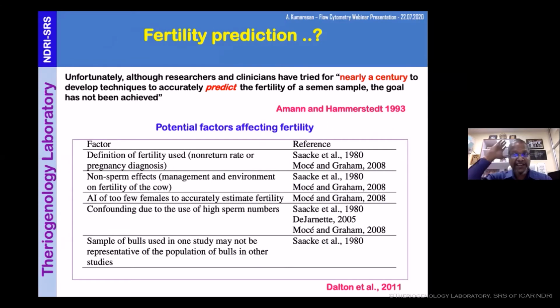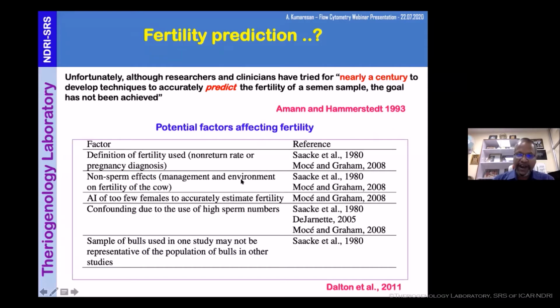What they said in 1993, remember, 25 years ago: unfortunately, although researchers and clinicians have tried for nearly a century to develop techniques to accurately predict the fertility of a semen sample, the goal has not been achieved. Even till today, this sentence is applicable. And Saacke and other researchers have given a lot of reasons why we are not able to predict bull fertility properly.